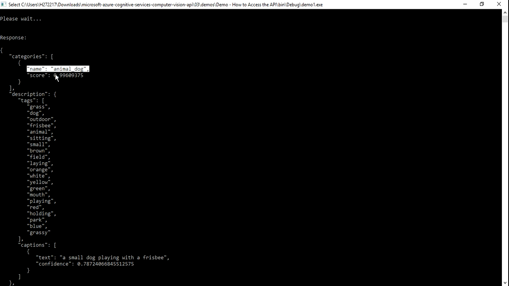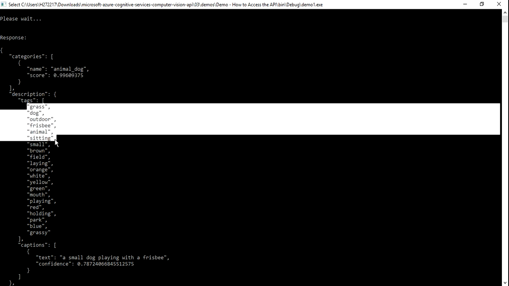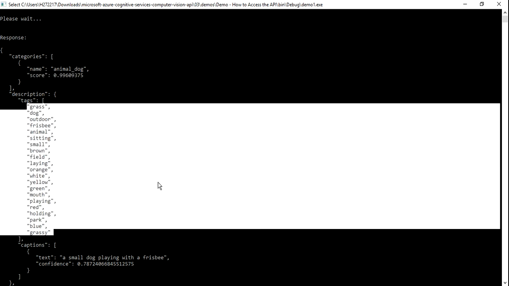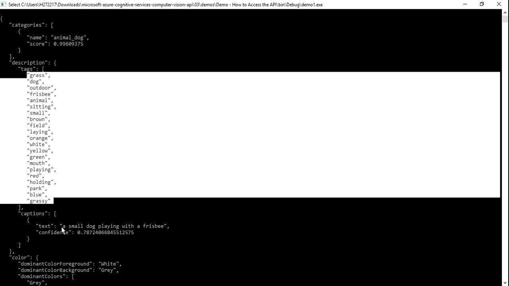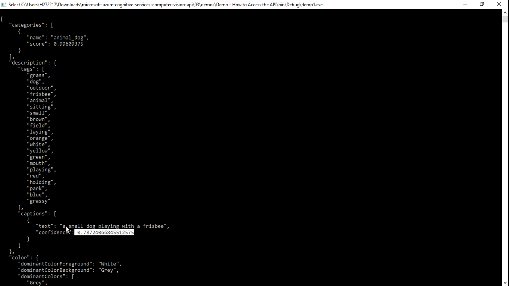Now the best example is with respect to this image. I'm able to get that it is a dog, and how much the score is, which is basically my accuracy. Apart from that, I get different kinds of descriptions from the image, because the background of the image may be anything, like some grass. A dog is outdoor, it's an animal, it's sitting, it's small, and what the color is, different kinds of parameters. The most favorite part that I see is the caption. By just seeing the image, it is able to determine the caption: a small dog playing with a frisbee, and the confidence is around 78%. So this is what it is thinking from that image, and it is creating this caption.